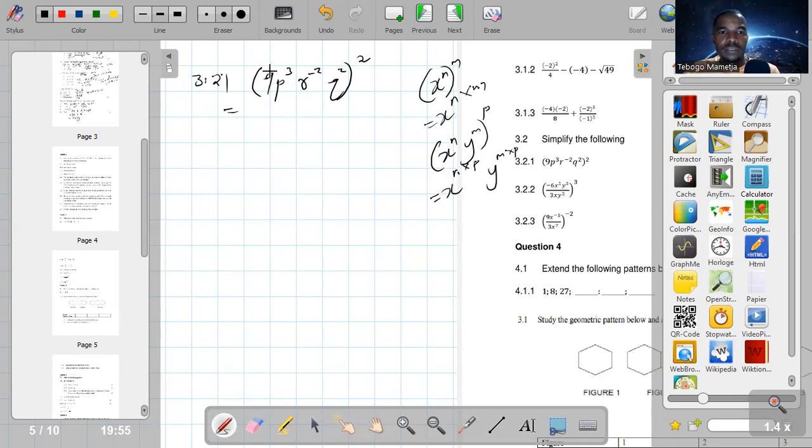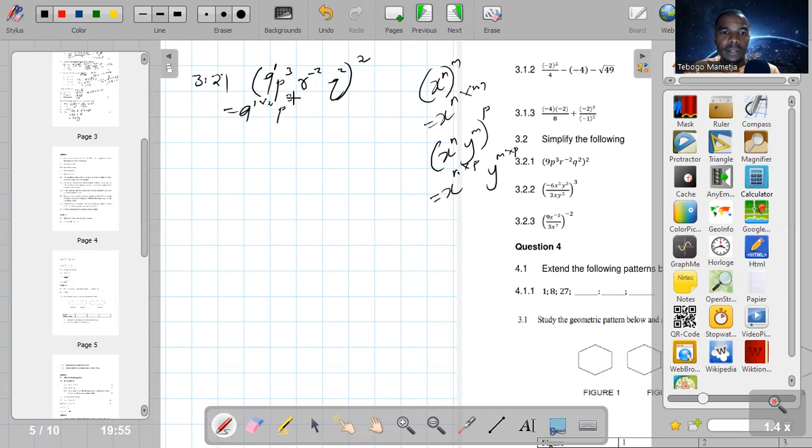So this is 9 to the power of 1 times 2. So it's 9 exponent 1, there's an invisible exponent of 1 there, times 2. So this exponent times this exponent.